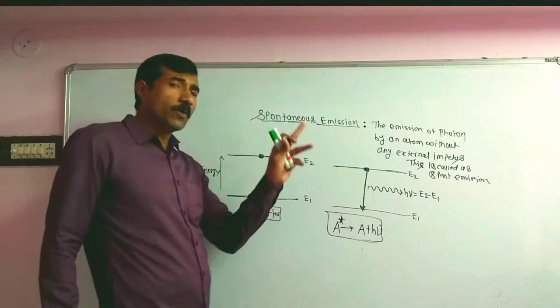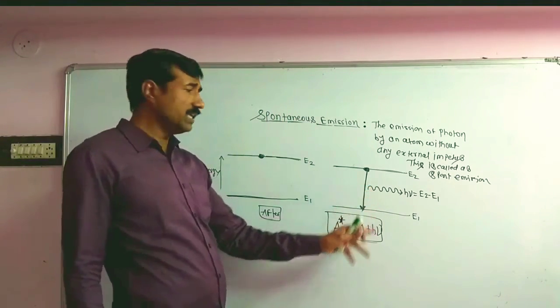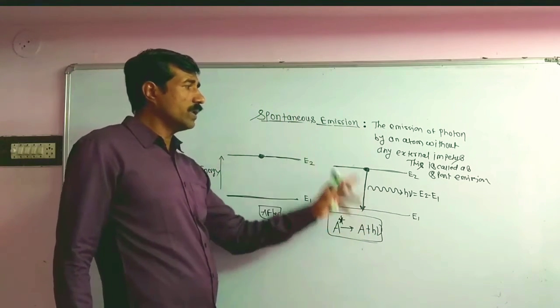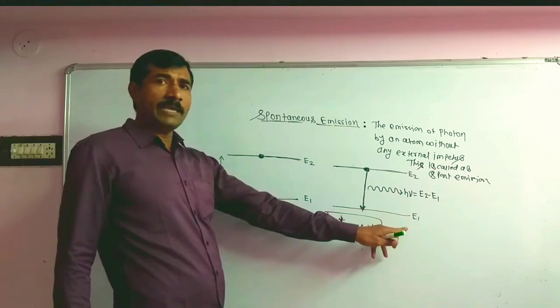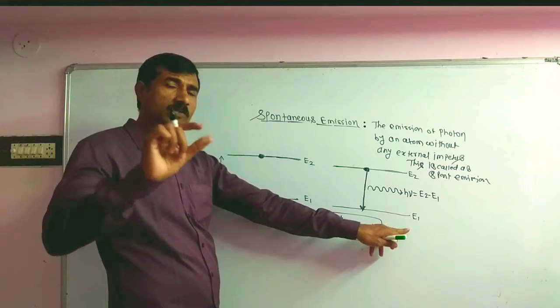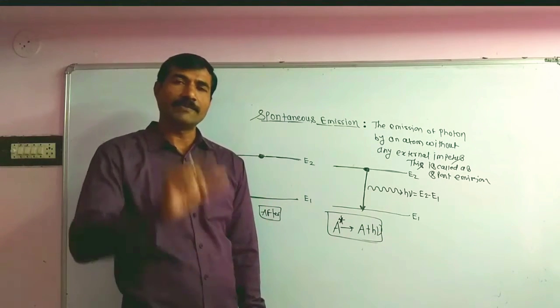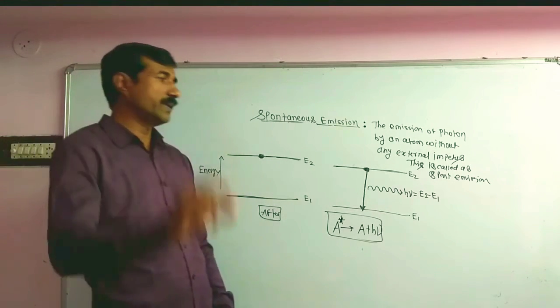The probability of the spontaneous transition depends only upon the properties of E2 and E1. The most important conclusion is that it is independent of the photon density, while absorption depends upon the photon density.